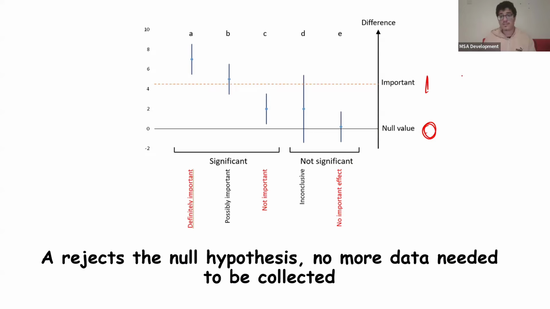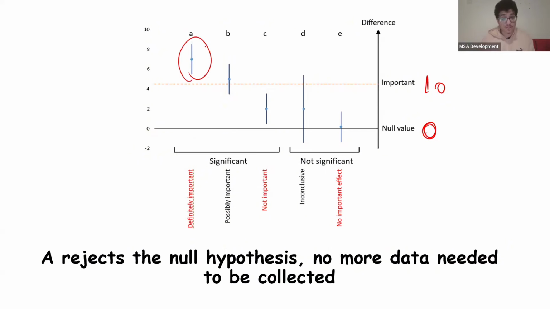But over here is 10. This drug lowers blood pressure by 10. If the confidence interval was to touch 0, that means we would accept the null hypothesis, which means that the drug has no effect. But because this confidence interval is so high up, it's not touching 0, and it's not touching 10, it's way above it. We know that there's no more data needed to be collected. This drug is statistically significant, so we reject the null hypothesis,